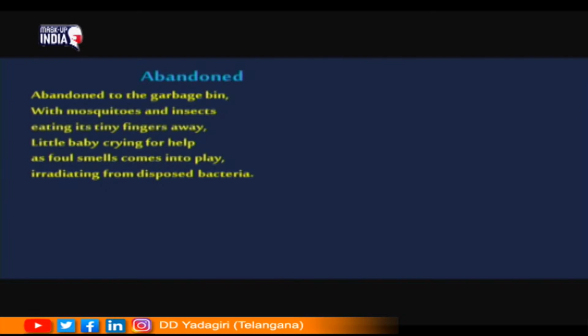Abandoned to the garbage bin with mosquitoes and insects eating its tiny fingers away. A little baby crying for help as foul smell comes into play, irradiating from disposed bacteria. This is the first part of the poem, children. First of all, let us see the meanings of some unfamiliar words from this part, and then let us look at the summary of this part.